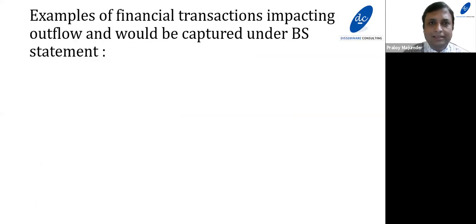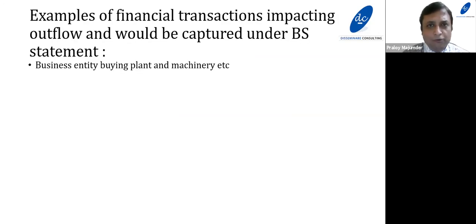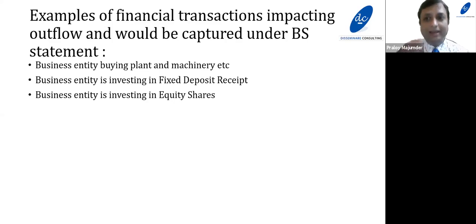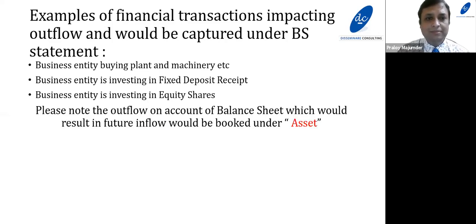Let us take a couple of other examples of outflow which would be booked under balance sheet. Business entity buying plant and machinery. Business entity is investing in fixed deposits, because today it is an outflow, but in future it would be an inflow. Business entity is investing in equity shares. Please note that the outflow on account of balance sheet, which would result in future inflow, would be booked under assets.